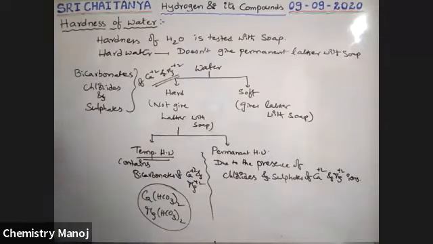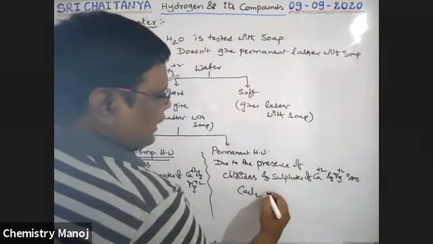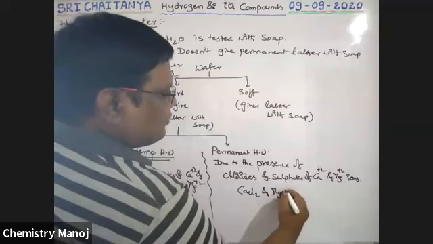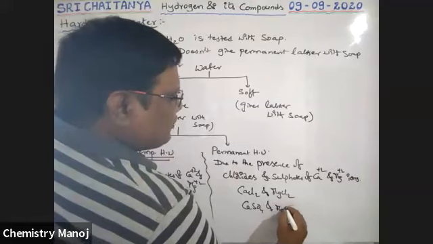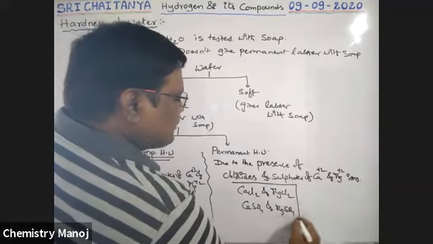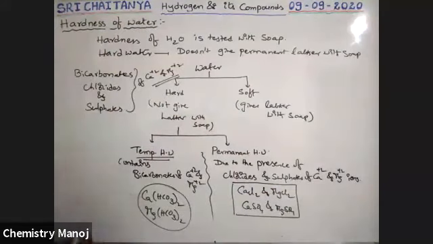Chlorides and sulfates, that is nothing but CaCl2, calcium chloride, and magnesium chloride, calcium sulfate and magnesium sulfate. These are the 4 salts which are responsible for permanent hardness. These 2 salts are responsible for temporary hardness.